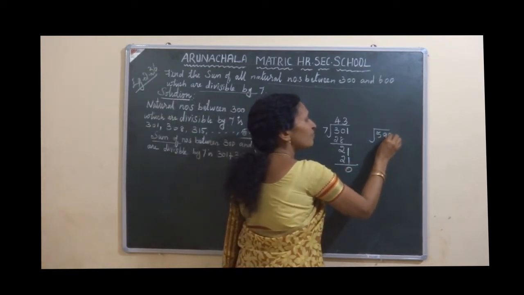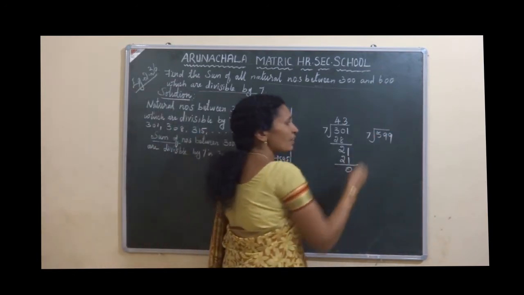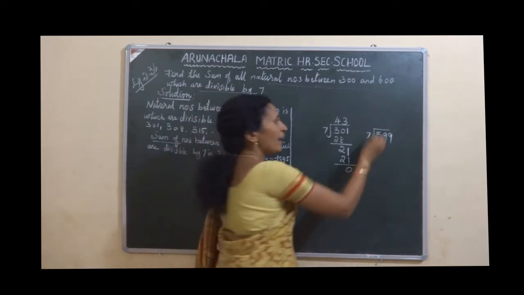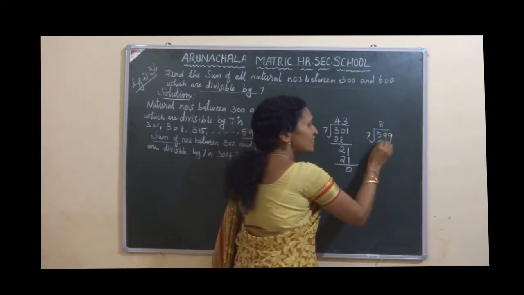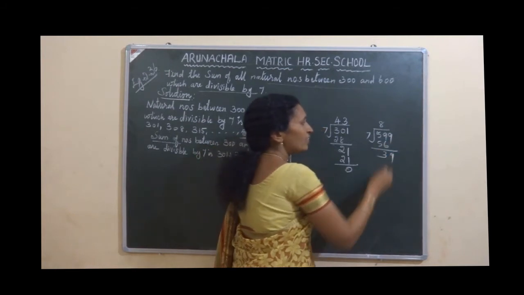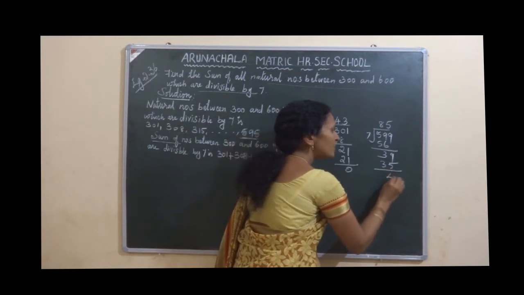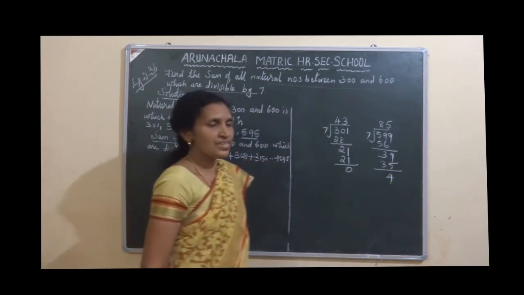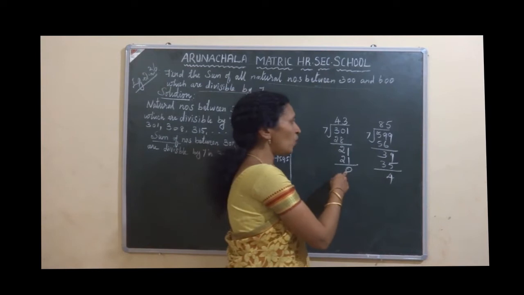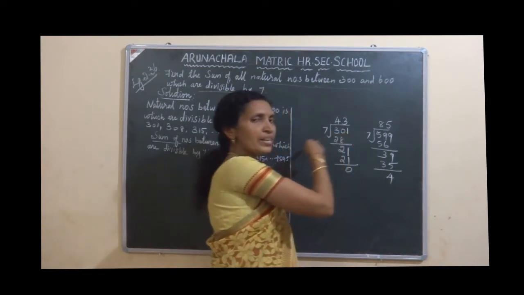599. Yes, this 599 you have to divide by 7. 8 sevens are 56. Balance 3. 9. 5 sevens are 35. Balance 4. Here balance is not 0, so this number is not divisible by 7.